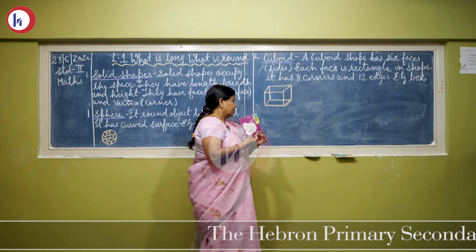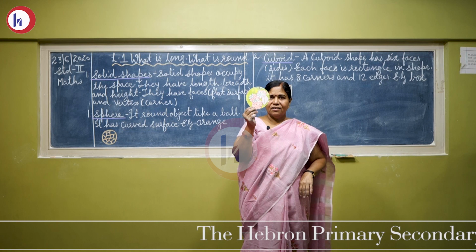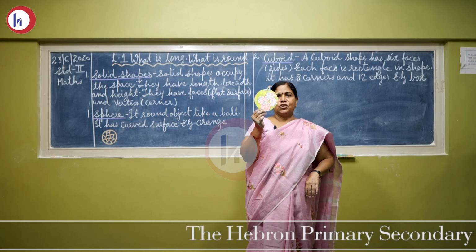Okay children? Now, this is a circle. Which shape is it? It is a circle shape.